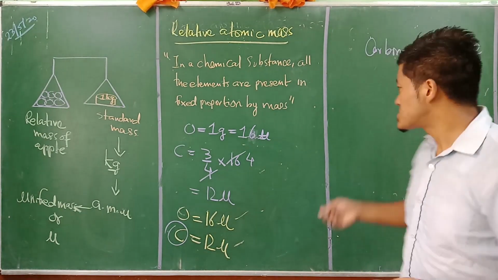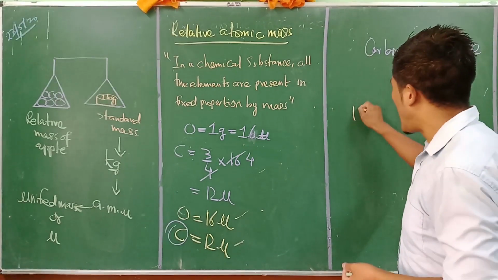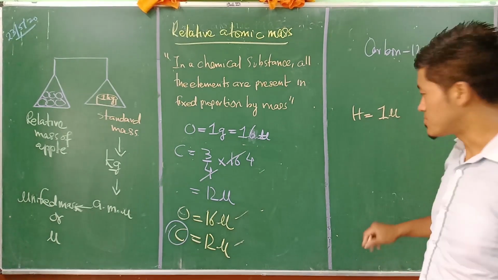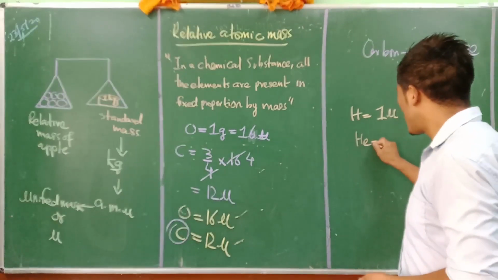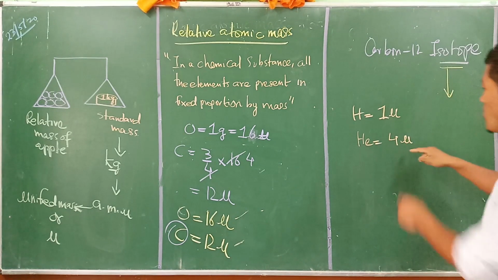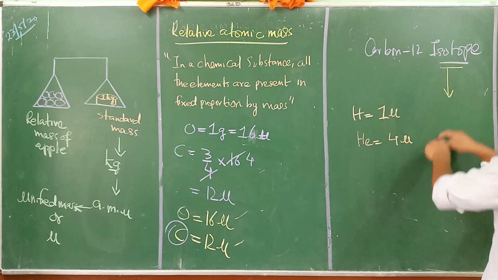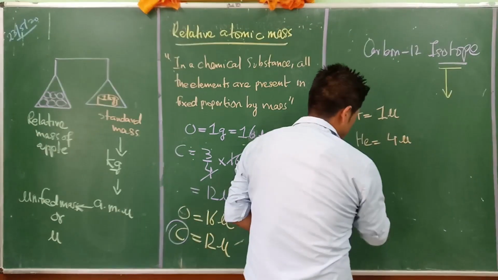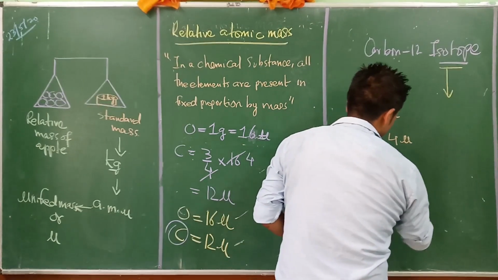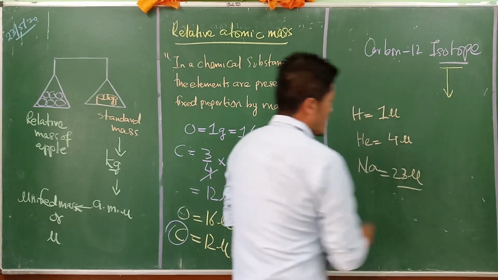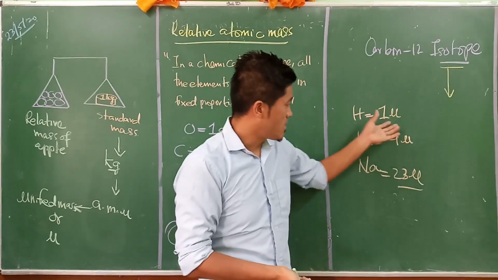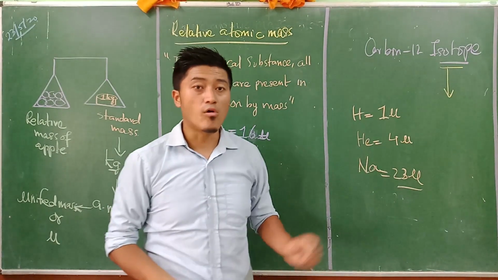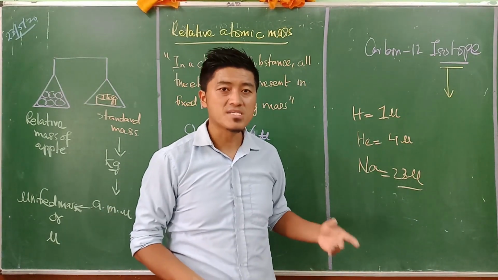So relative atomic mass is the mass in comparison to the carbon-12 isotope, is what we call relative atomic mass. On that basis, hydrogen is referred to as 1 U, helium is referred to as 4 U. All these masses are with reference to the carbon-12 isotope. For example, sodium is 23 U, and all these masses gradually laid the foundation for another kind of value called mass value or mass number.